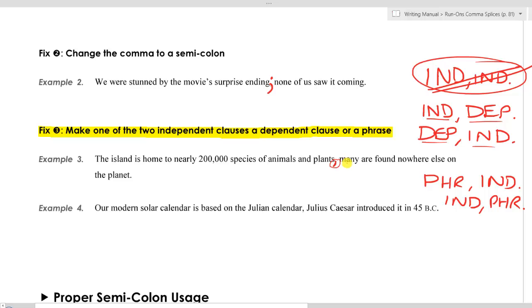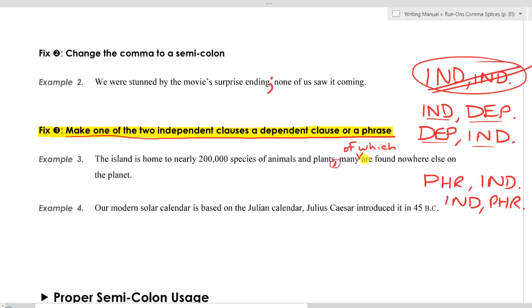Now, obviously, one of the things we could do is change the comma to a semicolon. We could add a FANBOYS. But remember, what we're trying to do in these fixes is the more common fix that ETS will use. We're trying to make one of the 2 independent clauses dependent or into a phrase. And the way that we can do that in this sentence